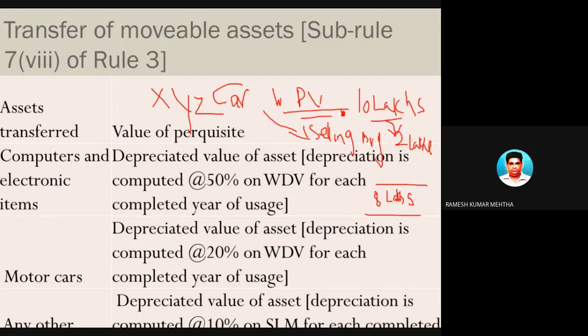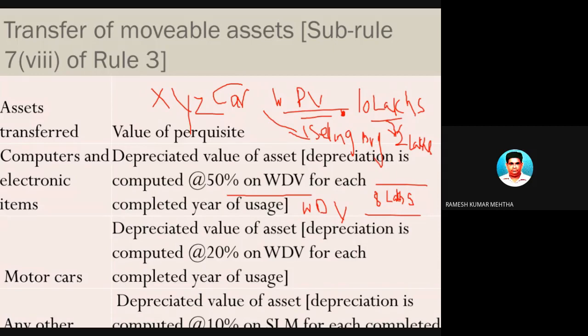Okay. In this, the most important point you have to remember is that the method used in finding out the depreciated value is the WDV method. Number one, the assets are valued at WDV, that is the written down value method. This is an accounting concept, so I will not go into those details.